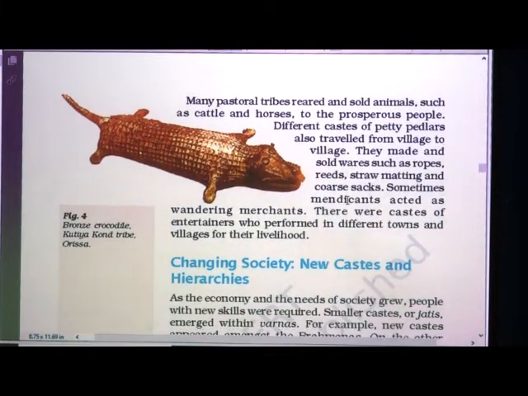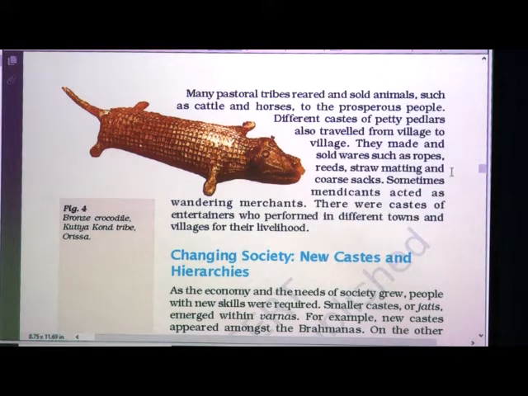Now we saw about Banjaras. What is Tanda? How they travel. Now many pastoral tribes reared and sold animals such as cattle and horses to the prosperous people. Different castes of petty peddlers also travelled from village to village. They made and sold wares such as ropes, reeds, straw matting and coarse sacks. Sometimes mendicants acted as wandering merchants. There were castes of entertainers who performed in different towns and villages for their livelihood.